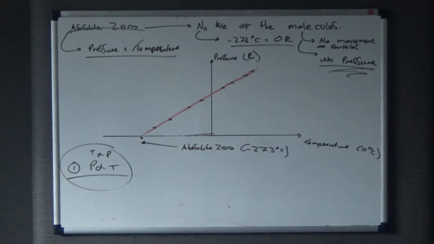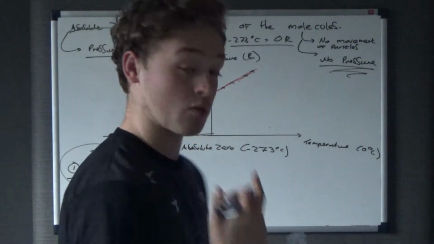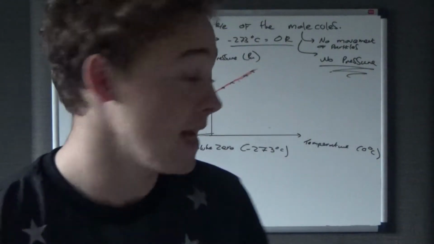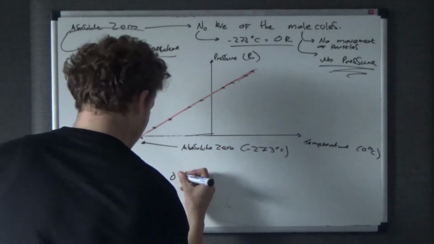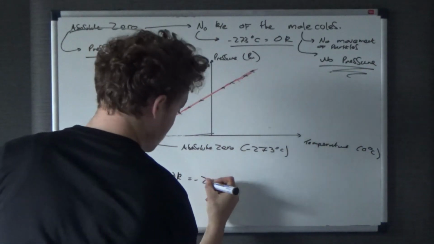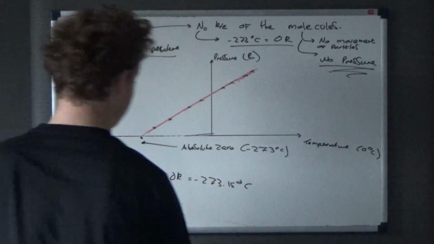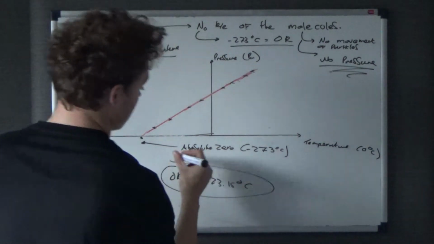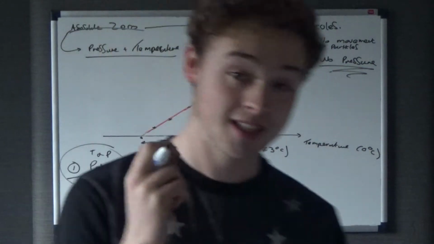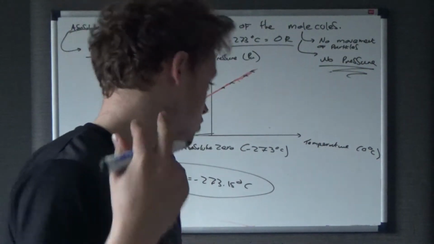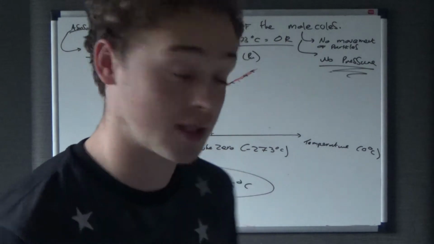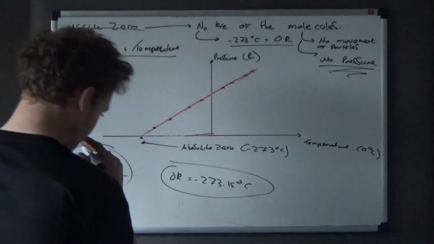So when we're looking at the difference between Kelvin and degrees C, 0 Kelvin is actually equal to -273.15 degrees C, or -273 degrees C. That 0.15 is the specific value, but you just round it down to -273 degrees C.